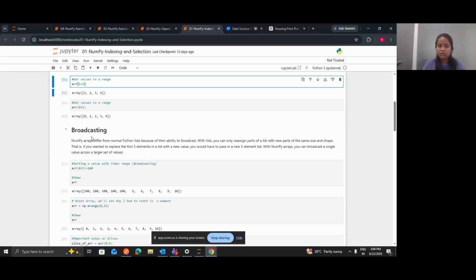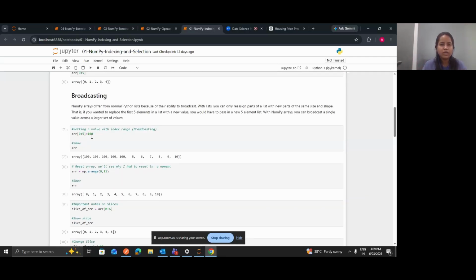This one is broadcasting. In the previous class we discussed the concept of broadcasting, and along with it we have seen view and copy, for when we want to create a copy of an existing array. Broadcasting is something you use when you want to make changes in multiple values at the same time. There you can simply select with indexing and broadcast the value.